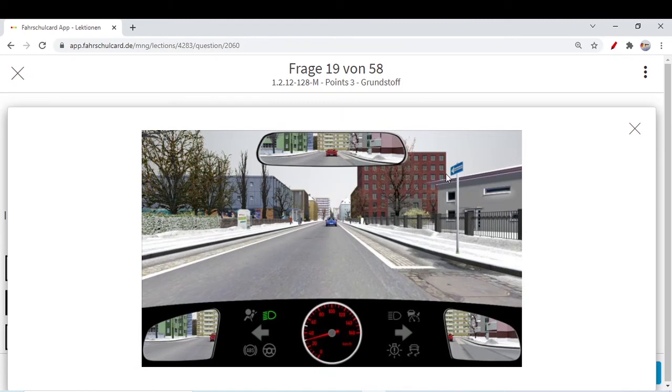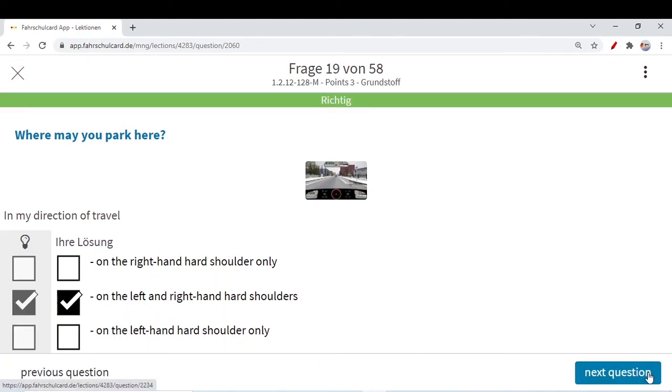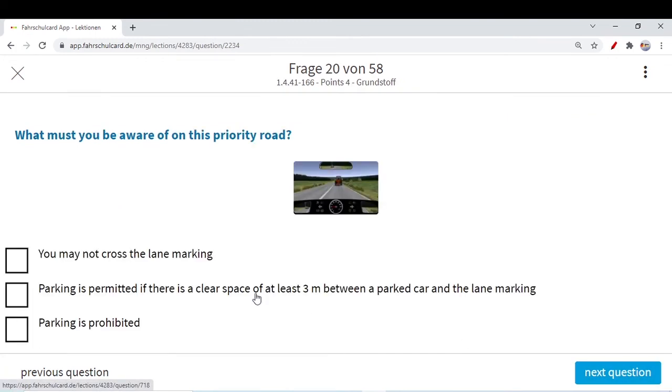If it's a one-way street, yes, but if it is a two-way street, the oncoming cars also park, so you can only park on the right hand side of your hard shoulder. On the left hard shoulder only? No, on the right? No, because it's a one-way street, you can park on the left. Similarly, you can park on the right side as well, in your direction of travel. Let's move to the next question.